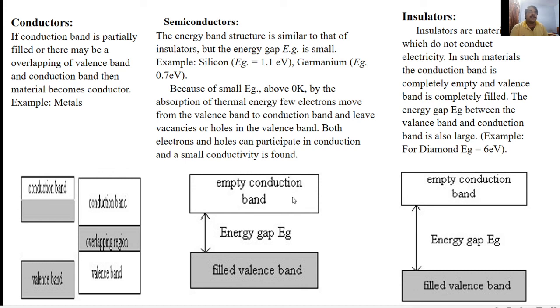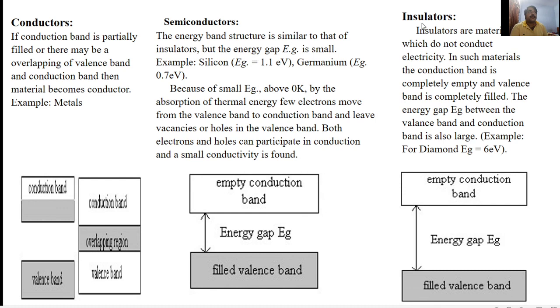So at high temperature, the semiconductor behaves like a conductor. At absolute zero, it behaves like an insulator. At higher temperature, it behaves like a conductor. That's why a semiconductor is defined as a material whose electrical property lies between both conductor and insulator.